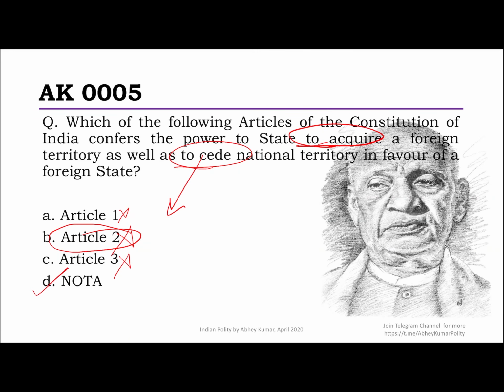So the moral of the story of all this is in three parts you should understand. One, if there is any new territory being added, acquired, or Indian territory being given, there is no dispute. Like the land boundary agreement with Bangladesh. Many people get confused and think that was a dispute between India and Bangladesh. It was not a dispute. It was Indian territory without any dispute that we gave to Bangladesh, and Bangladeshi territory without any dispute, they gave to India. And so for that, a constitutional amendment act would be required. And for the land boundary agreement, the 100th constitutional amendment act was done.